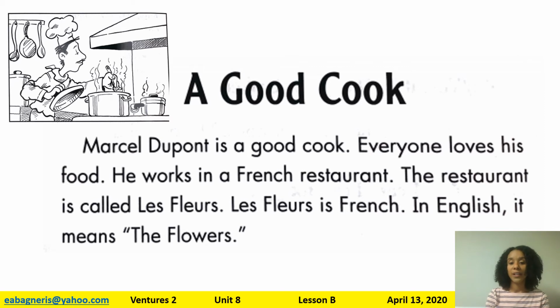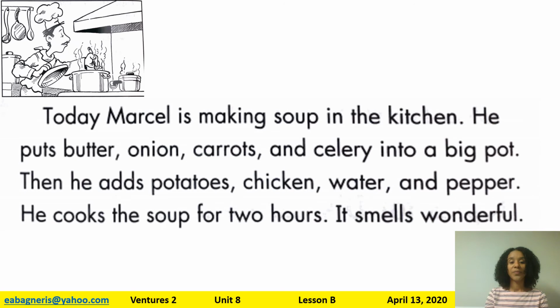Marcel Dupont is a good cook. Everyone loves his food. He works in a French restaurant. The restaurant is called Les Fleurs. Les Fleurs is French. In English, it means the flowers. Today, Marcel is making soup in the kitchen.